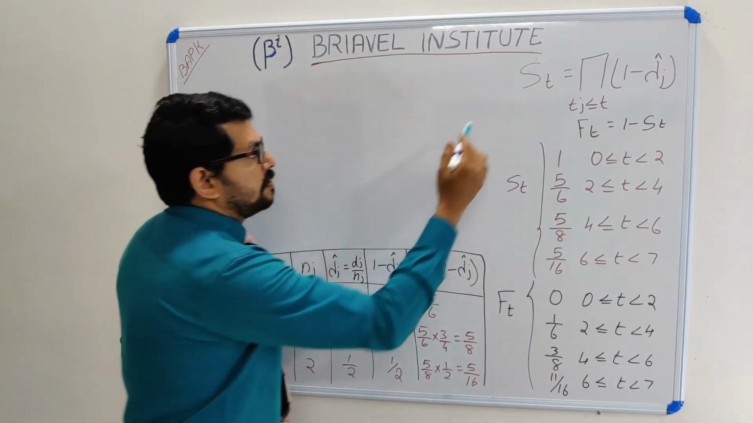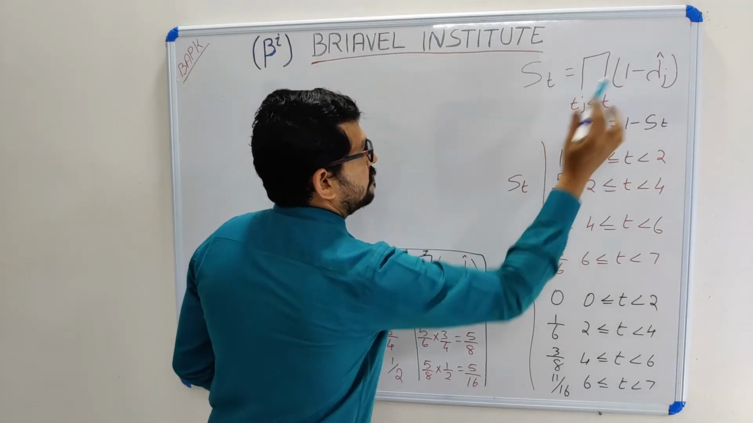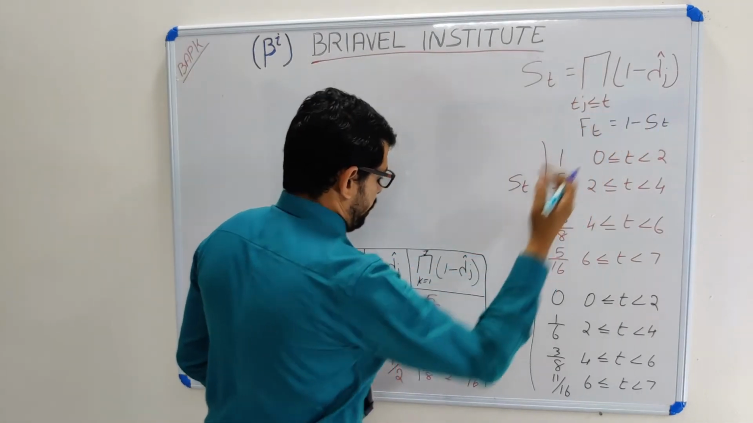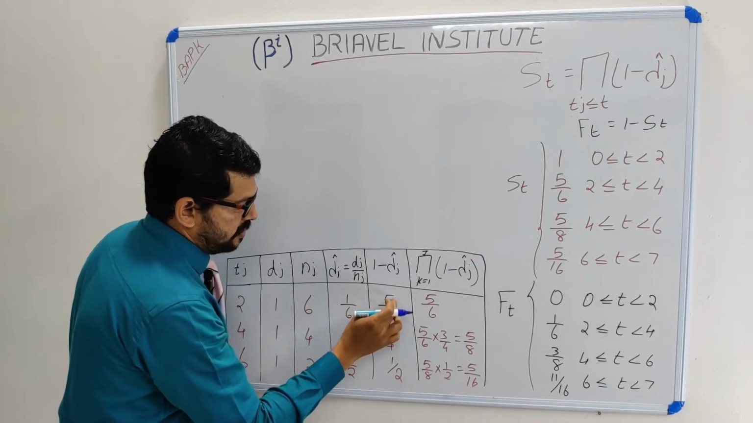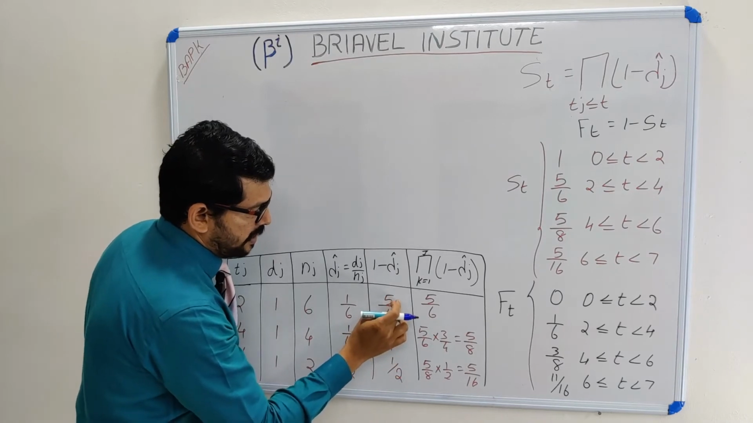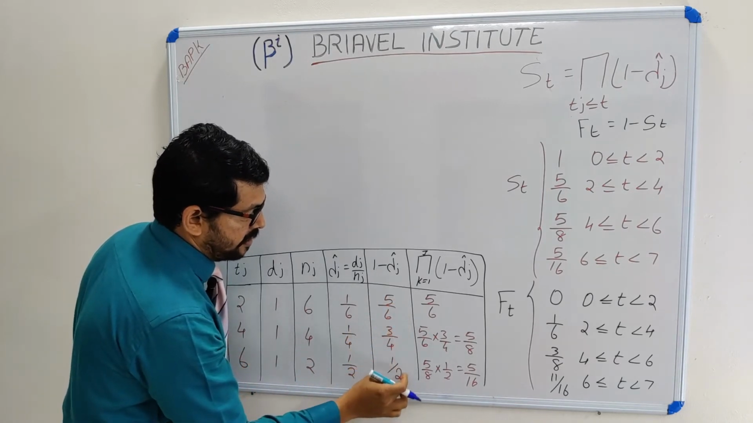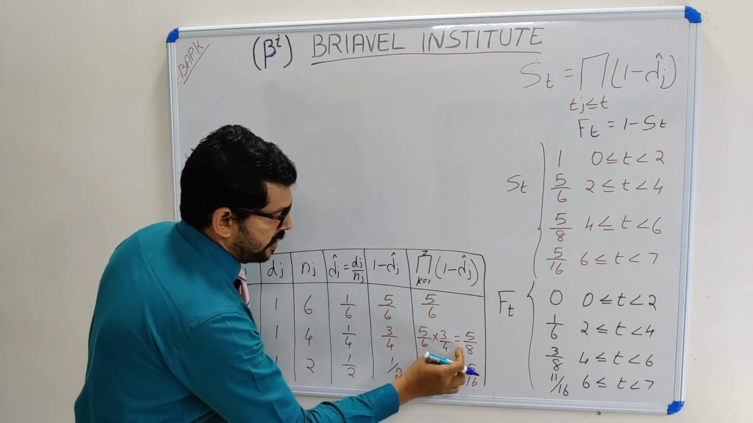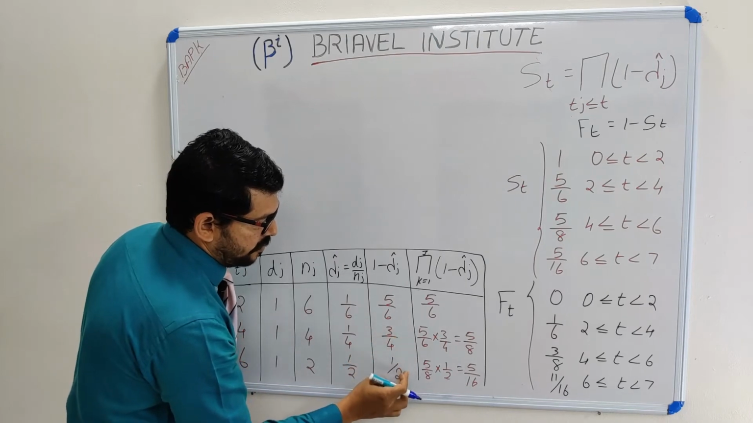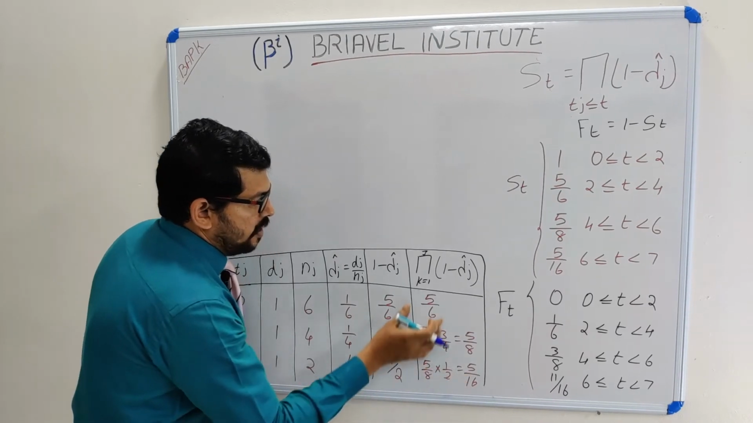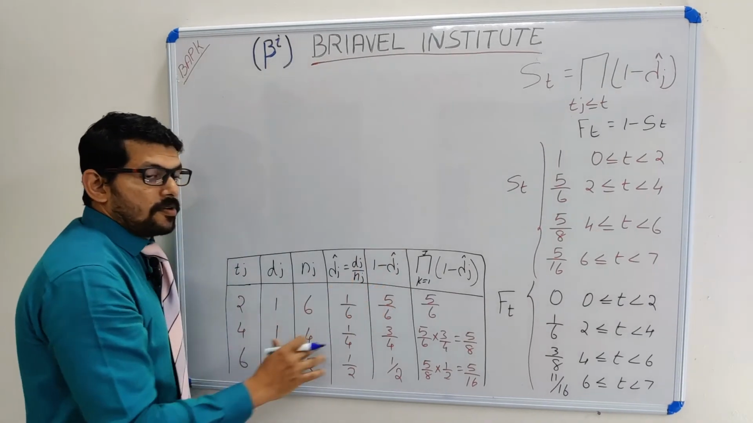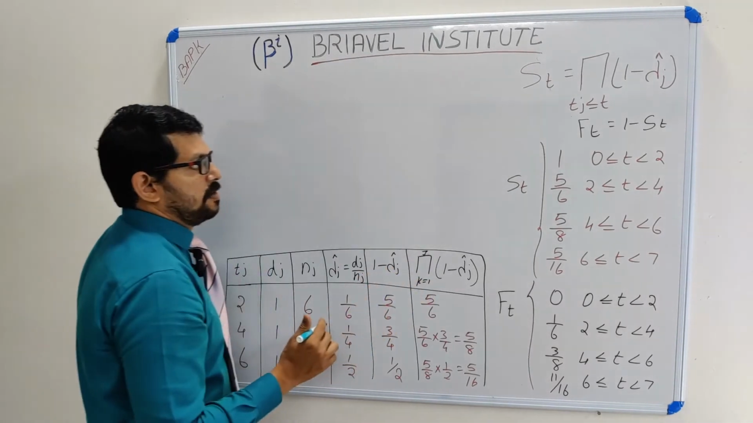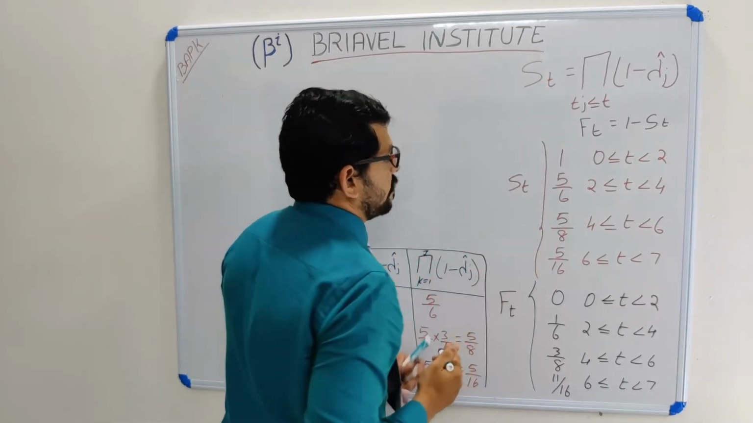Now S(t) is a product of 1 minus lambda j. 1 minus lambda j is the survival probability. So the probabilities are 5 by 6, 3 by 4 and 1 by 2. We multiplied each term: 5 by 6 into 3 by 4 we got 5 by 8, and 5 by 6 into 3 by 4 into 1 by 2 we got 5 by 16. So this Kaplan-Meier estimate is also called the product limit estimate.